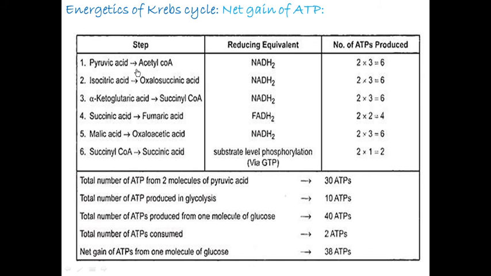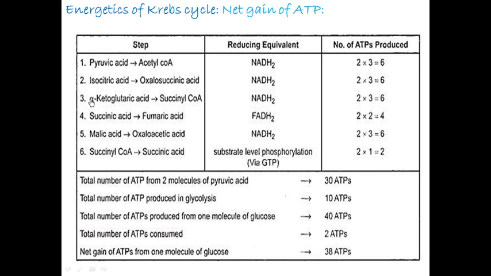Isocitric acid to oxalosuccinic acid 6 ATPs, alpha ketoglutaric acid to succinic acid 6 ATPs, succinic acid to fumaric acid 4 ATPs, malic acid to oxaloacetic acid 6 ATPs, succinyl coenzyme A to succinic acid 2 ATPs. Now during isocitric acid to oxalosuccinic acid, NAD is reduced into NADH2. That's why here 6 ATPs are synthesized.